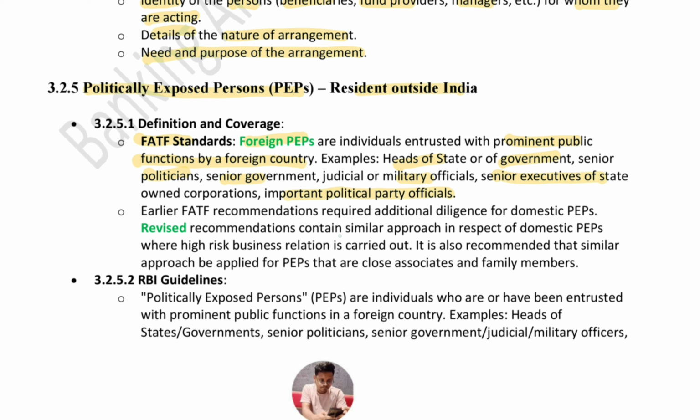Again, earlier FATF recommendations required additional diligence for domestic PEPs. Revised recommendations contain a similar approach in respect of domestic PEPs where high-risk business relations are carried out. It's also recommended that a similar approach be applied for PEPs that are close associates or family members. So this will be a similar approach as for foreign PEPs. Earlier, only the diligence for domestic PEPs was given. Now, for foreign PEPs, diligence applies and the close associates or the family members of the political persons should also be approached in a similar way.